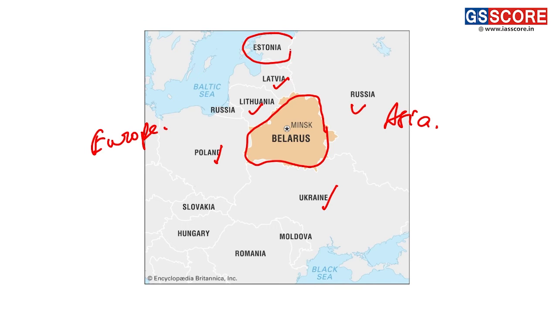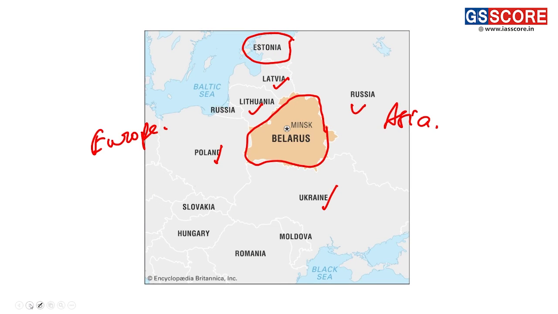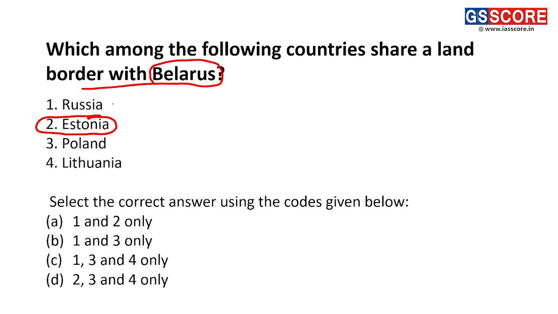Estonia, which is one of the options provided in the question, is not one of the countries forming a border with Belarus. Thus, this statement becomes incorrect. This is Estonia. The countries we can see are Russia forming the border, Poland forming the border, and Lithuania also forming the border. So the correct answer for this question is C, that is 1, 3 and 4 only.